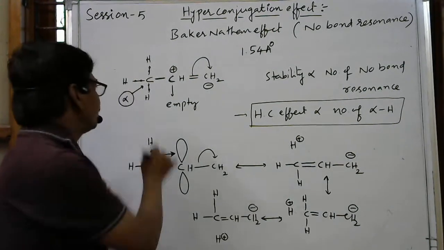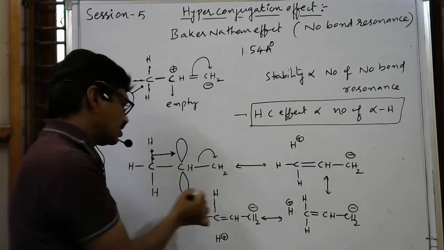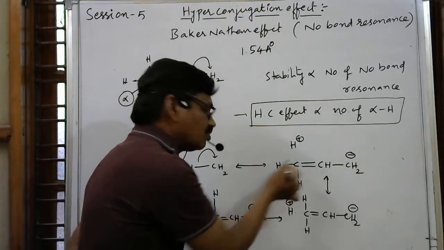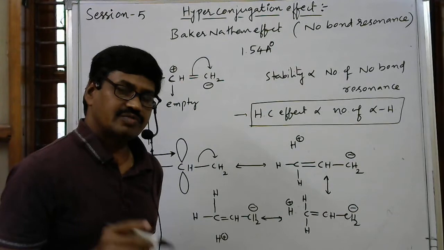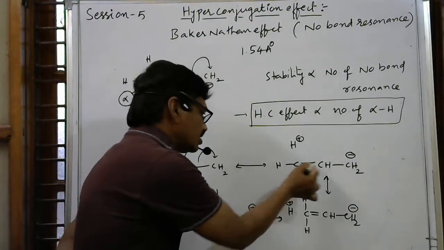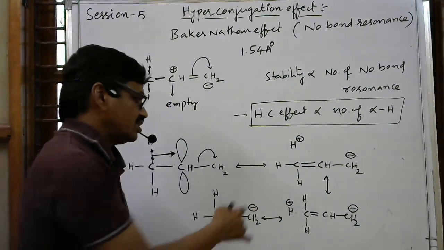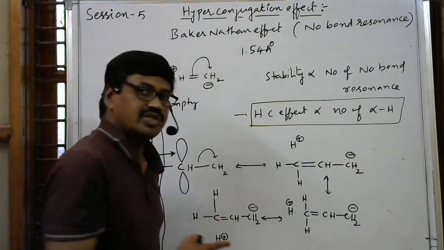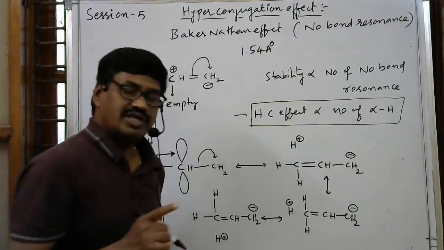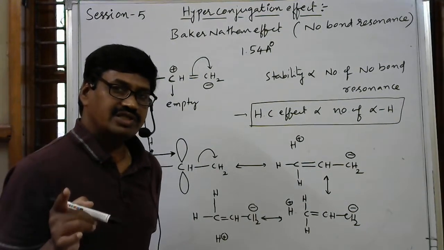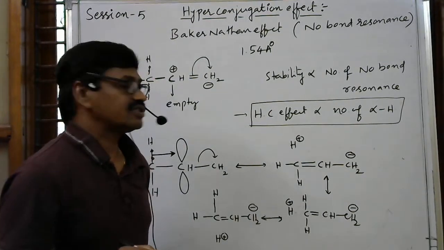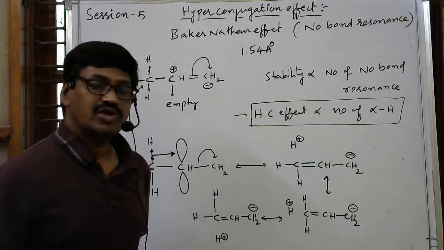Why? Because of this hyperconjugation effect, you can observe here it becomes a double bond. In the previous class also we discussed that a double bond is shorter compared to a single bond. So here some double bond character is attained between carbon and carbon. Because of that reason, the single bonded carbon which is directly attached to a double bonded carbon is always somewhat shorter compared to a purely single bond.